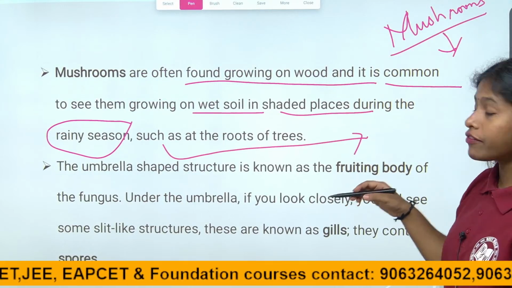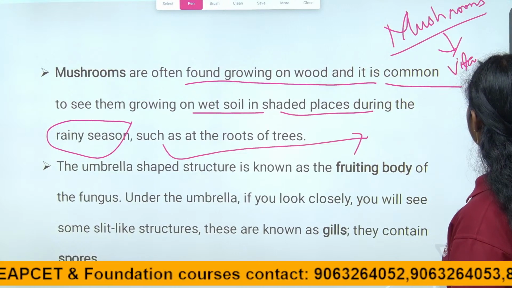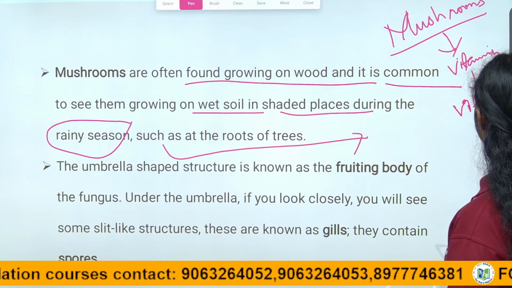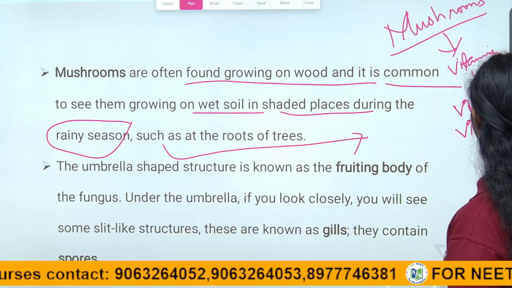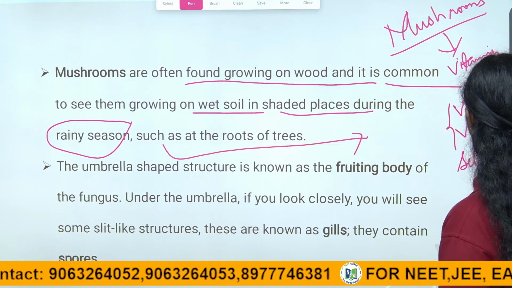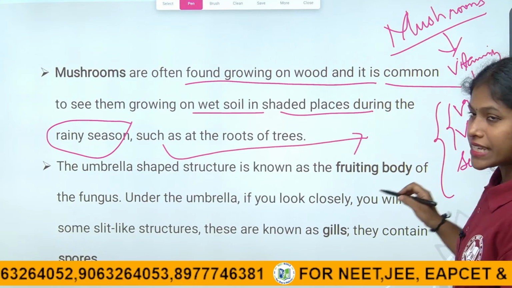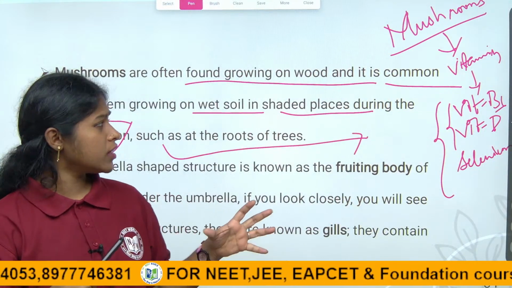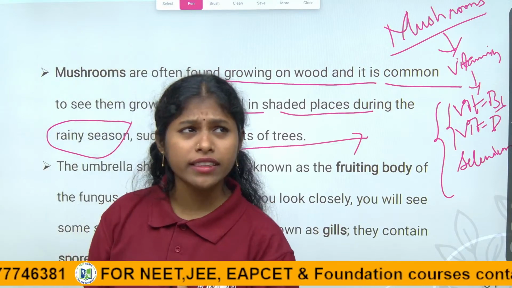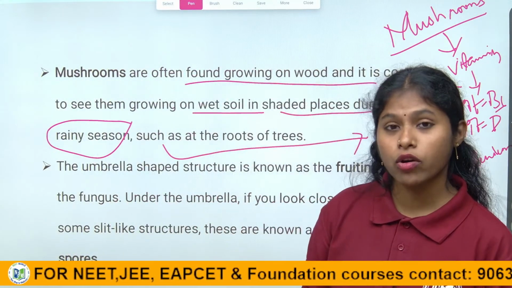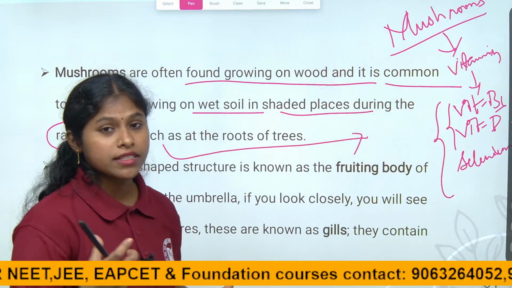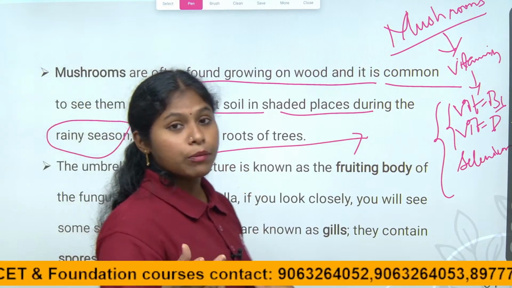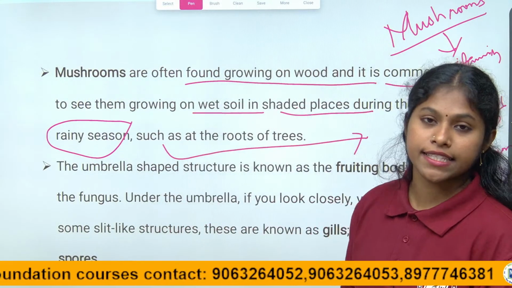Mushrooms have high vitamin content: vitamin B6, vitamin D, and selenium. These are mostly present in mushrooms, children. The vitamin B6, we already told you in the chapter, I think in crop production, right, children? We discussed the vitamins, right? What is the characteristic feature of vitamin B6? It is involved in brain cell development, right, children?